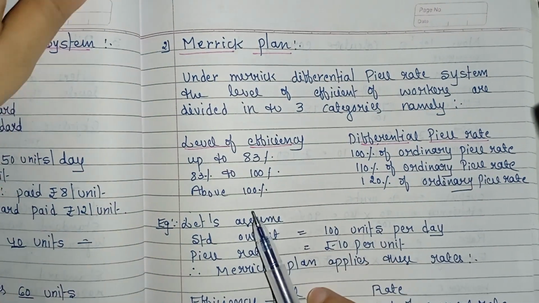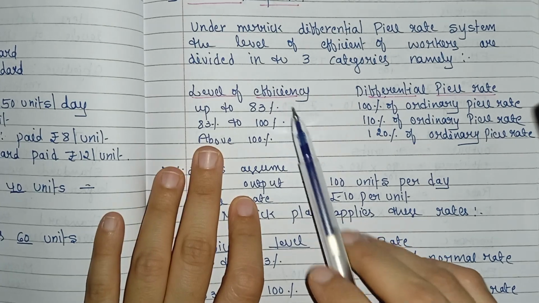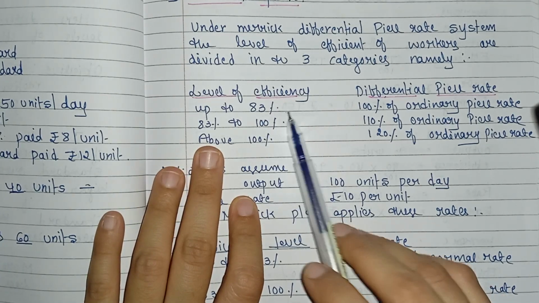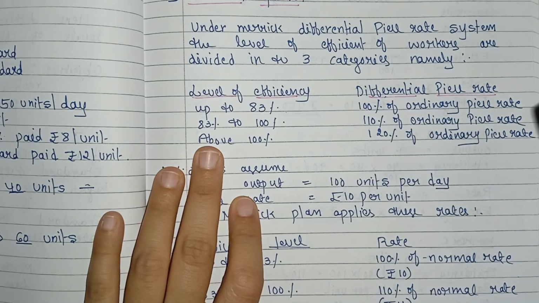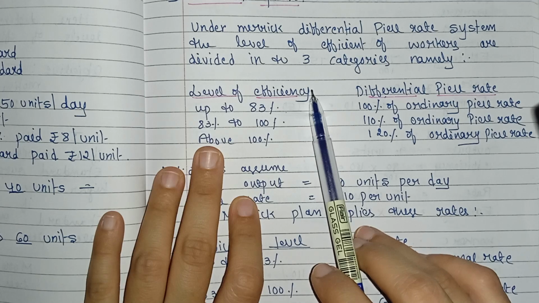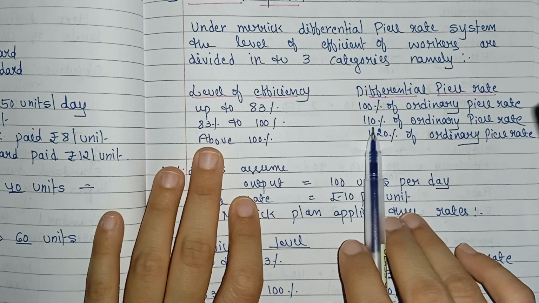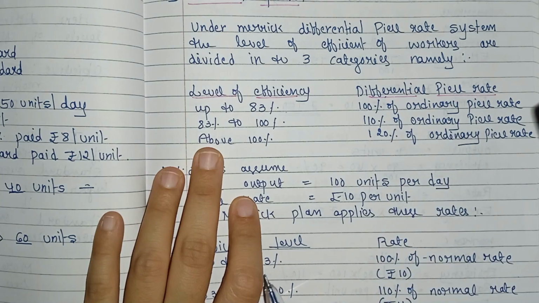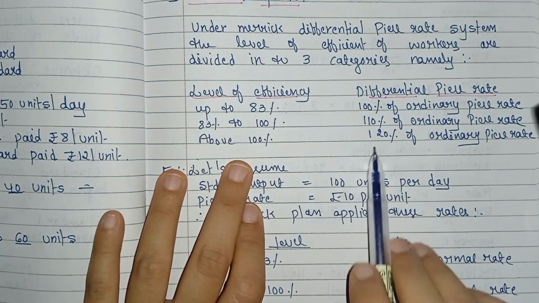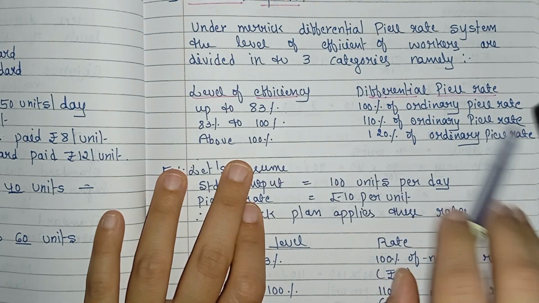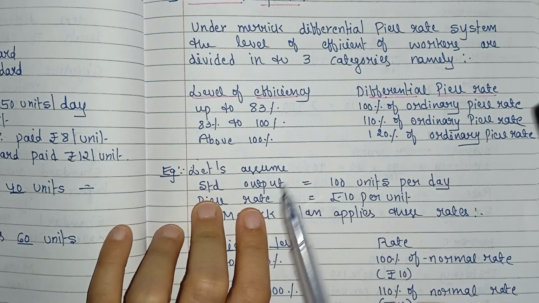Up to 83% efficiency: the differential piece rate applicable is 100% of the ordinary piece rate. If the level of efficiency is 83% to 100%, then the differential piece rate is 110% of the ordinary piece rate. And above 100% efficiency, the rate is 120% of the ordinary piece rate. That is the differential piece rate applicable for above 100% performance.